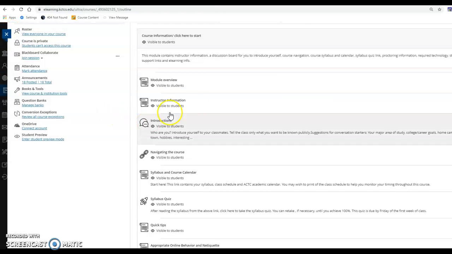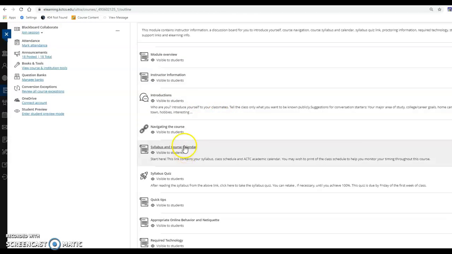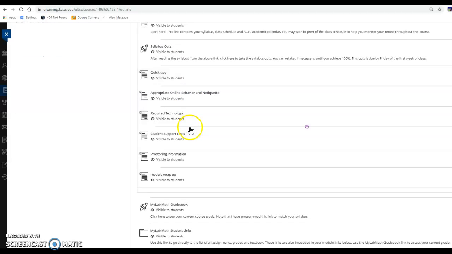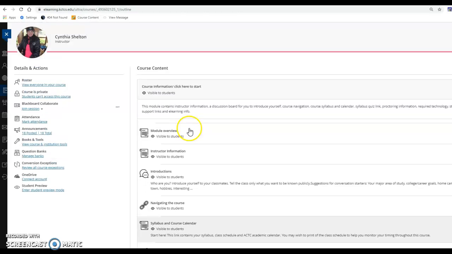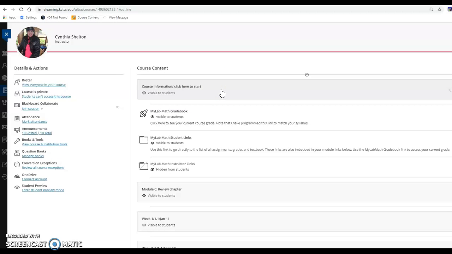So a little information about me, then I ask you to tell me about you, and so on. But now, once you look at this overview, you're going to know what all of this is about. So that's kind of the meat and potatoes of what to know about the course, your gradebook, and then access to all of the assignments.